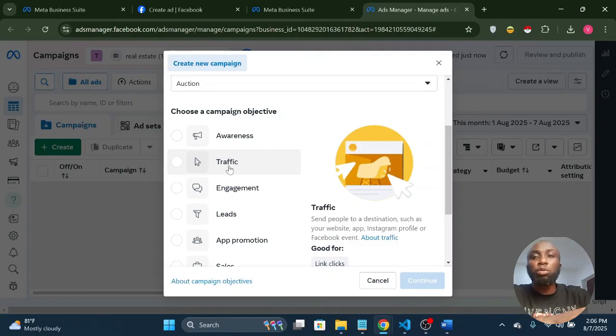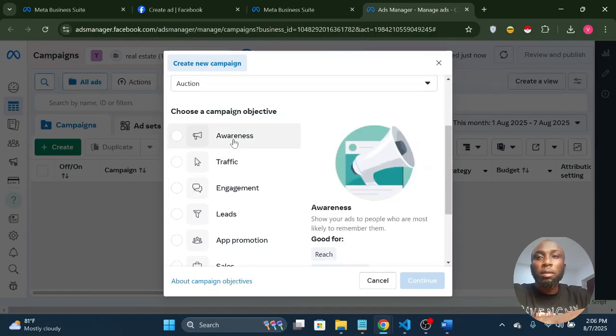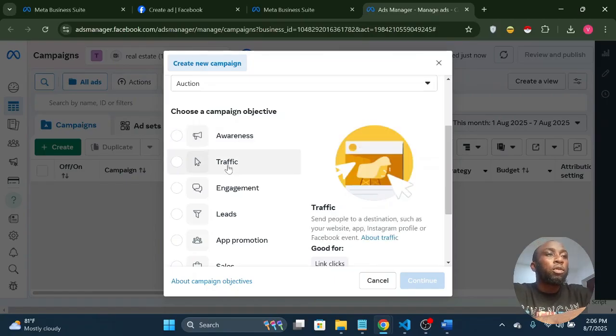So of course Facebook is going to charge you way higher than somebody running an awareness campaign. For an awareness campaign, for 1 million views, they may charge you maybe $5 or $2 as an example. But for traffic, they may be charging you that amount for maybe 100 views, because you're trying to pull people away from their platform to your destination or to your landing page.